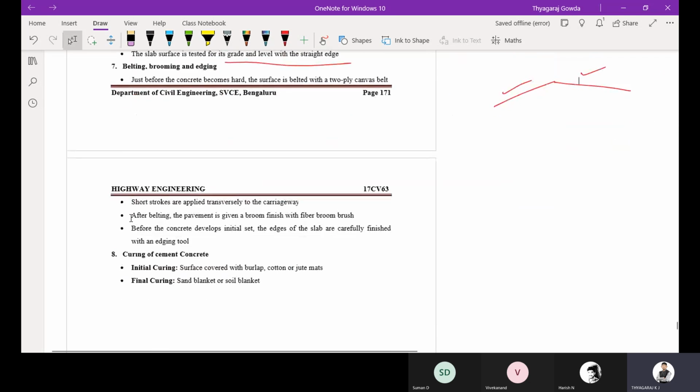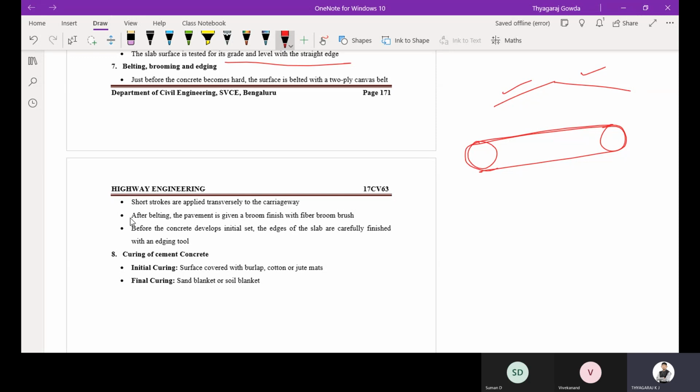Then belting, brooming and edging. Just before the concrete becomes hard, the surface is belted with a canvas belt. Have you observed the belt in the ragi machine? Yes, sir. The same belt will be used for belting. They are going to hold the belt on either side and simply place the belt and lift it. Placing and lifting they are going to do.